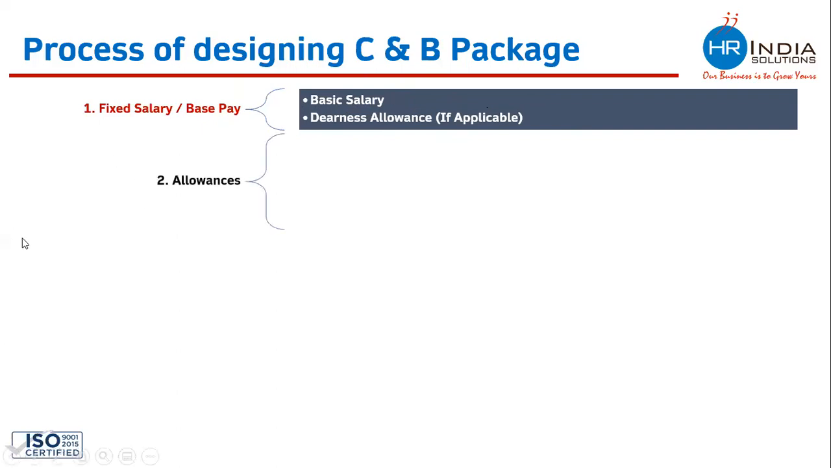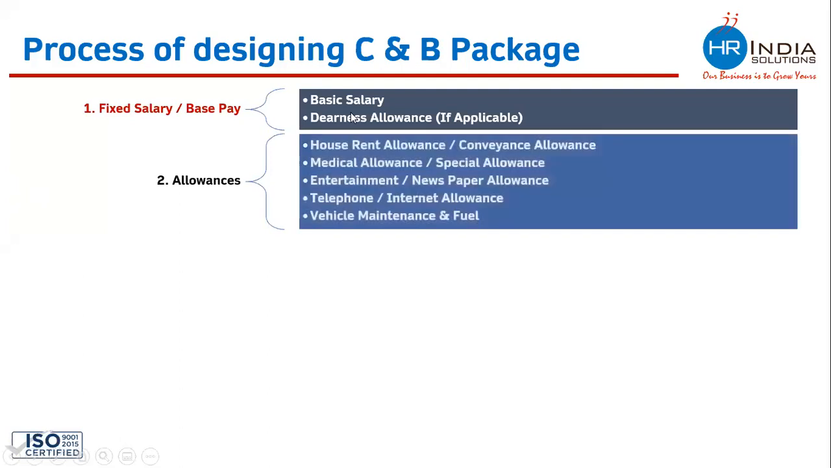Once you have decided the basic salary, the fixed salary of the employee, you need to decide the allowances. The allowances can be house rent allowance, conveyance allowance, medical allowance, special allowance, entertainment allowance, newspaper allowance, telephone, internet, vehicle maintenance, fuel maintenance, etc. There are n number of allowances available. Now, how do we pick up the allowance? Which allowance to be given to an employee?